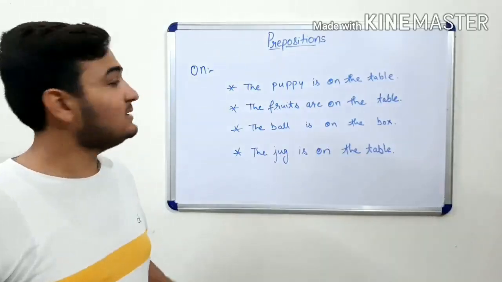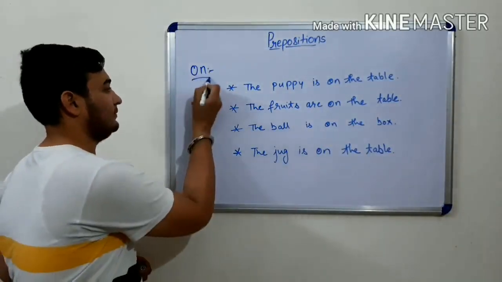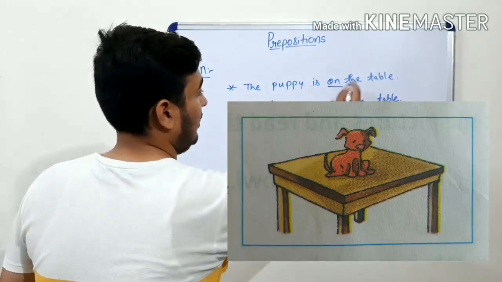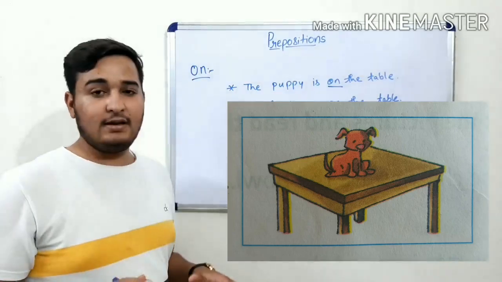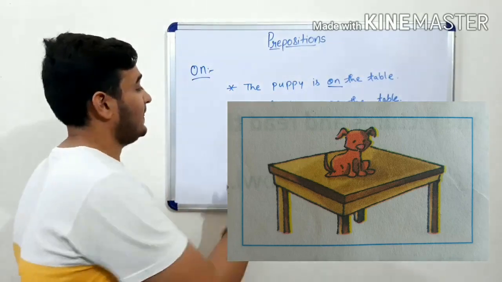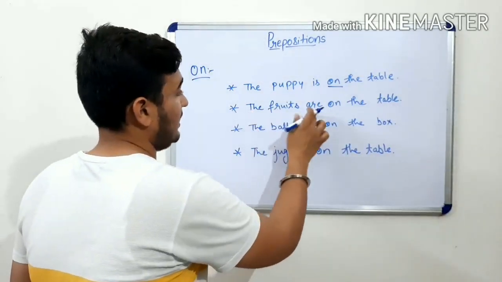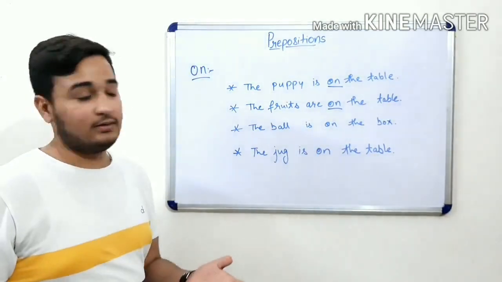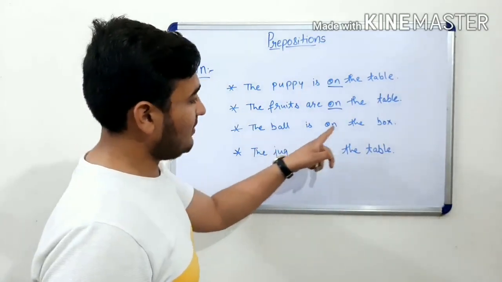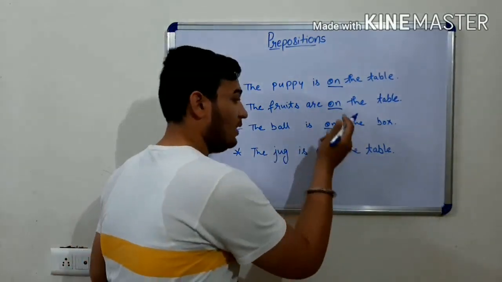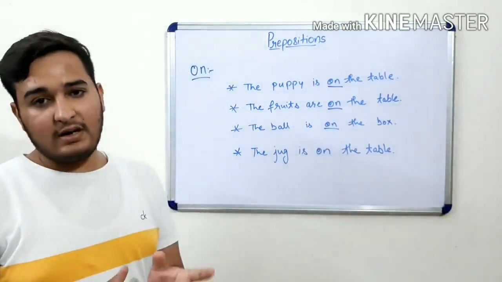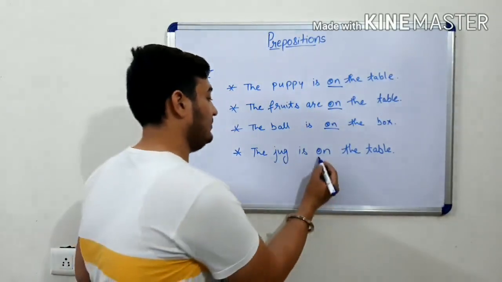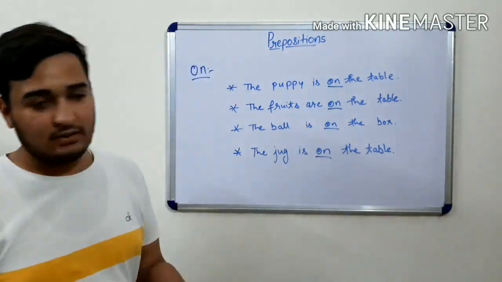A second example is on. The puppy is on the table. The fruits are on the table, which means the fruits are lying on the table. The ball is on the box. The jug is on the table, lying on the table.